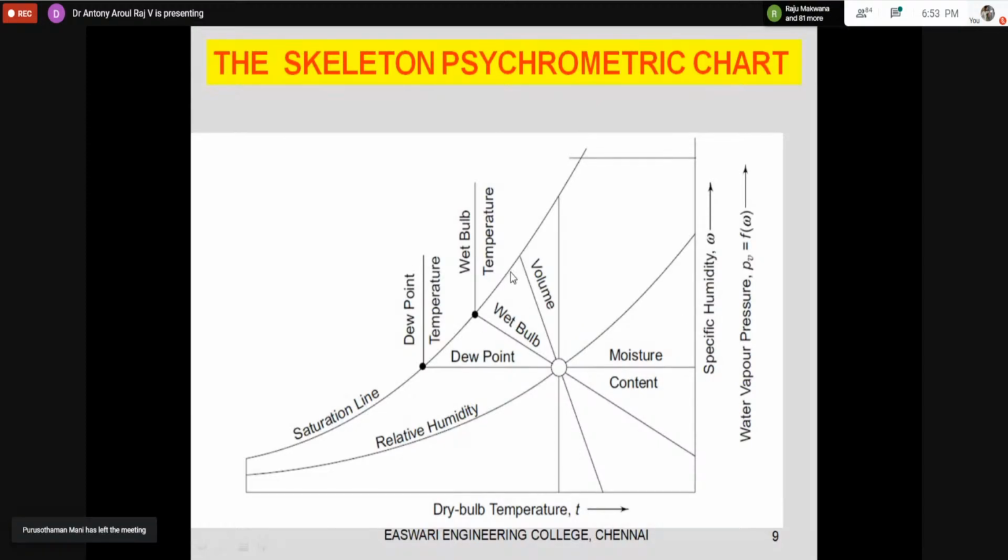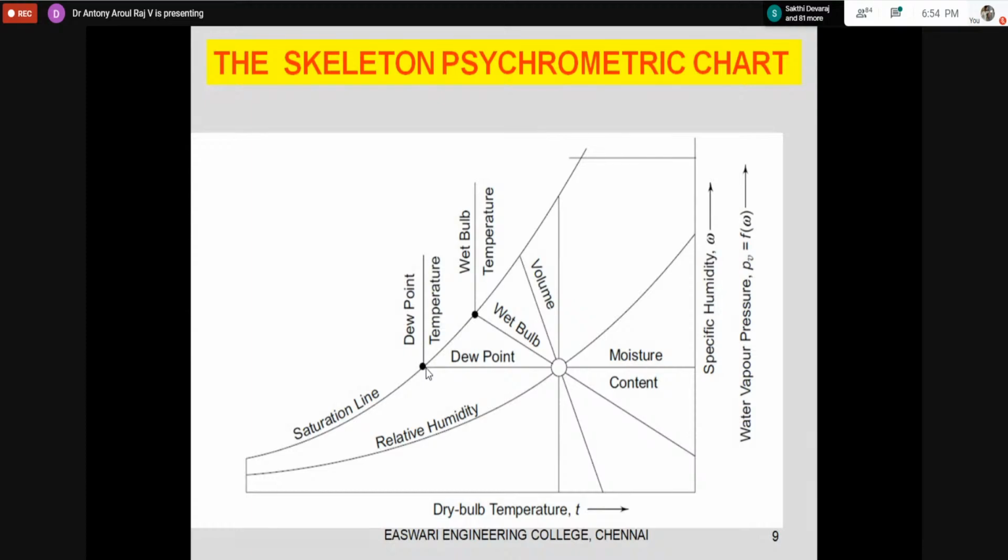When the dew point temperature increases, there is more tendency for condensation and separating out. So if I am moving here, I have more tendency for condensation compared to this place, where I have to move up to this for condensation and separation. So this point we have to note.